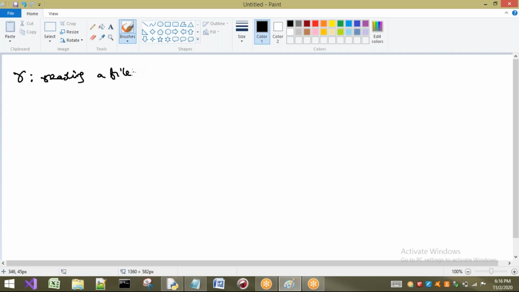Reading a file. For example, if you are writing f equal to open of ram.txt, comma, r, I am going to write. So this is the syntax for reading the data, or opening and reading the file. Here, in this way we have to write. So here what happens? f is pointing to ram.txt for which purpose? Reading purpose. That means directly I can say f is pointing to ram.txt for reading purpose.